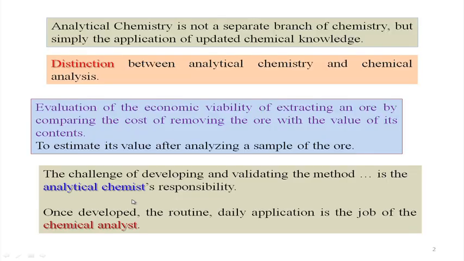But the problem for an analytical chemist is how to determine the amount of arsenic present in the water sample, which you consider a potable or drinking water sample. That is a real challenge: how to introduce the corresponding technique or method of analysis of arsenic depending upon the concentration, whether it is at the milligram level, the microgram level, or the ppm or ppb level.